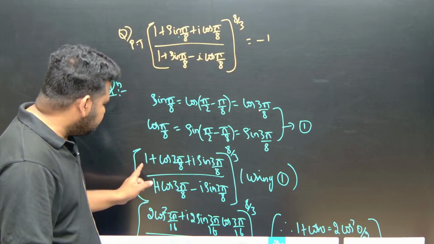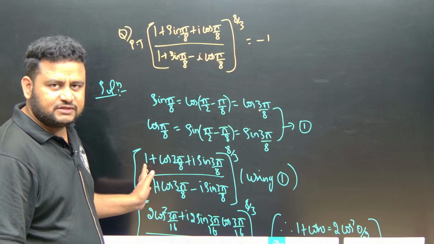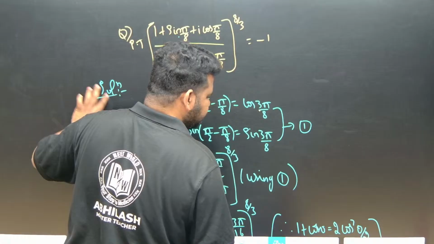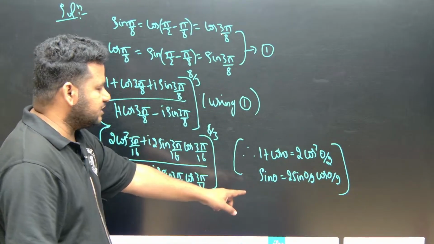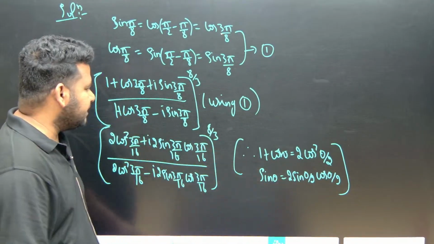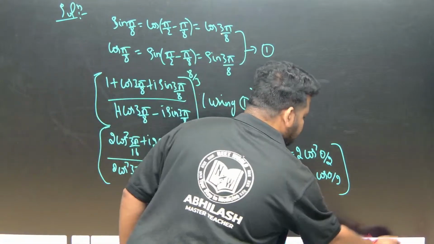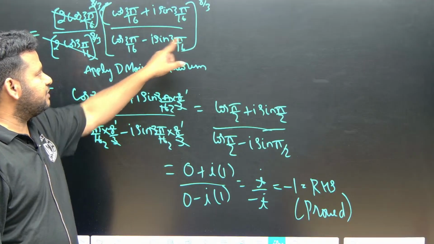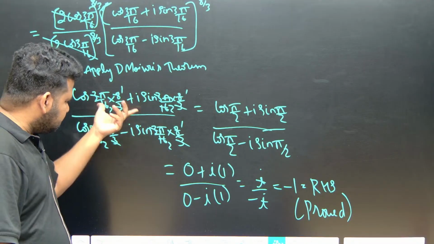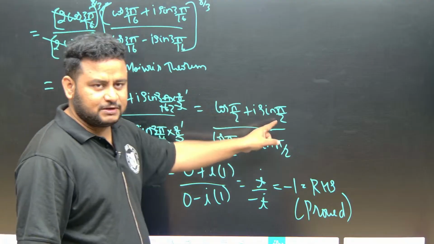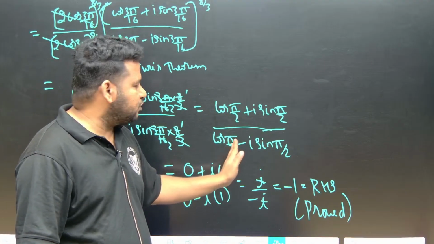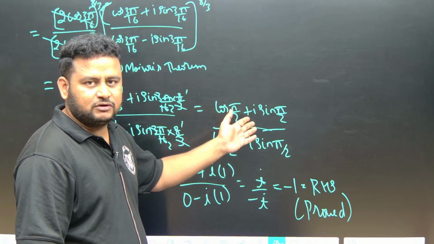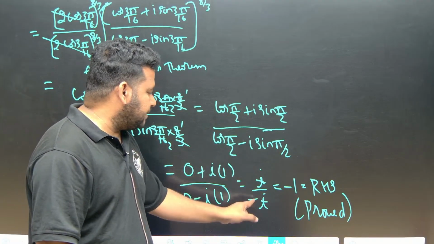After that, to eliminate the 1, what do we use? 1 plus cos theta is equal to 2 cos square theta by 2, and sin theta is 2 sin theta by 2 cos theta by 2. We put that here, and then we took common. After taking common, this gets cancelled. Here we apply de Moivre's theorem and 8 by 3 comes inside. After simplification, we get cos pi by 2 plus I sin pi by 2. Similarly, the denominator gets cos pi by 2 minus I sin pi by 2. Cos pi by 2 is 0, sin pi by 2 is 1. If you put the values, you get I by minus I, that is equal to minus 1.